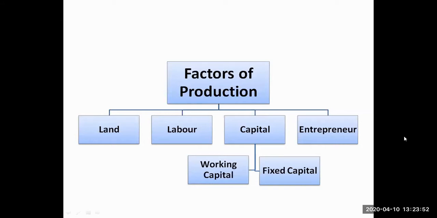So physical capital, but I categorize this physical capital into two different categories. One is working capital, the other is fixed capital. When I speak about working capital, it means the money which is utilized for day-to-day activity in any factory.